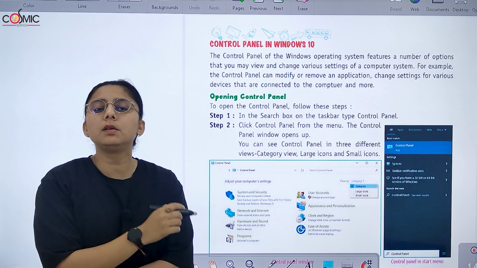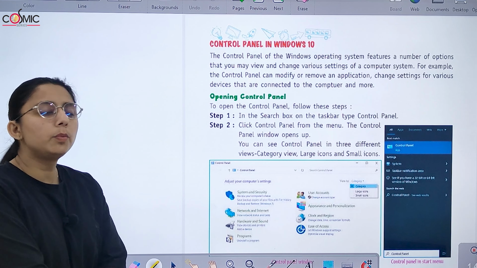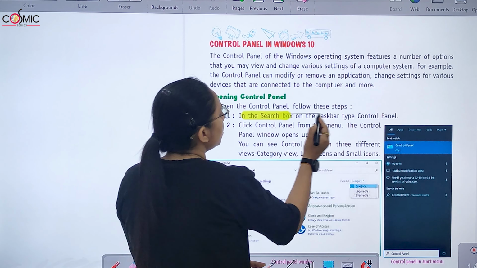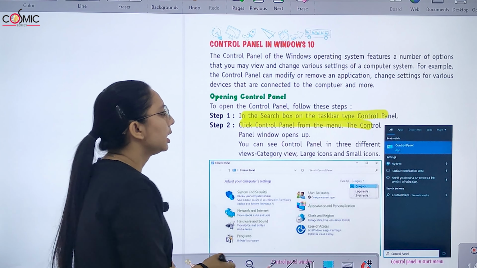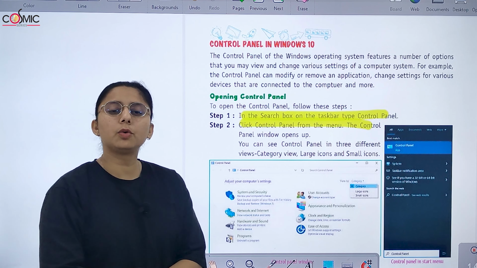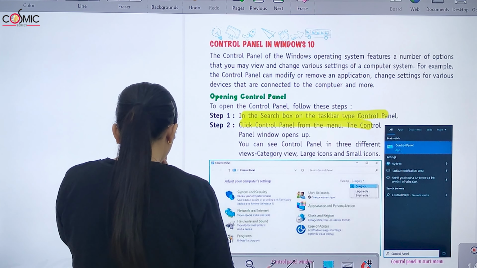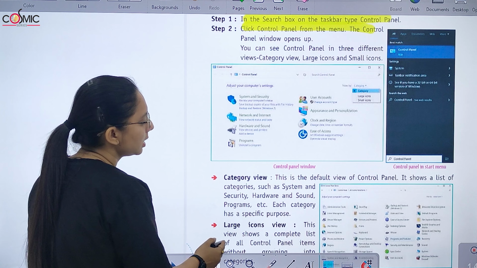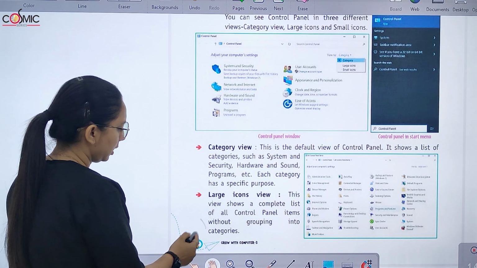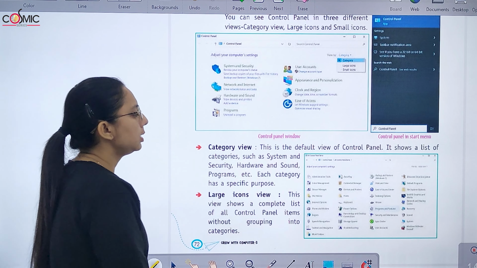What is the control panel in Windows 10? So how to open it? For that, in the search box on the taskbar, type control panel. Click control panel from the menu, and the control panel appears. You can see the control panel in different views: category view, large icon view, and small icon view. If we talk about category view, it is the default view.